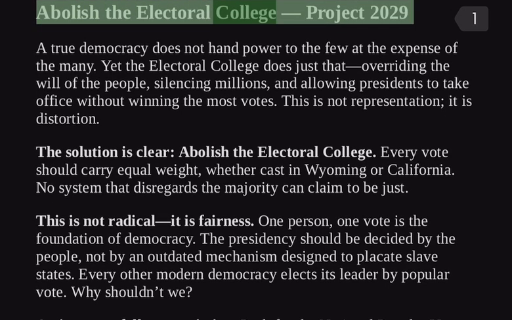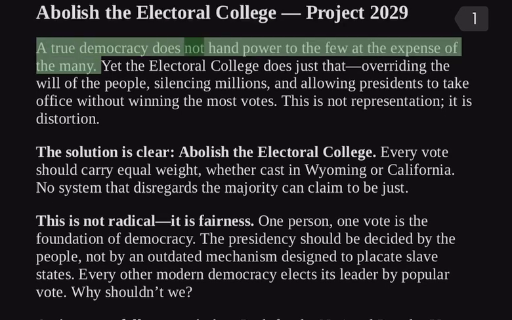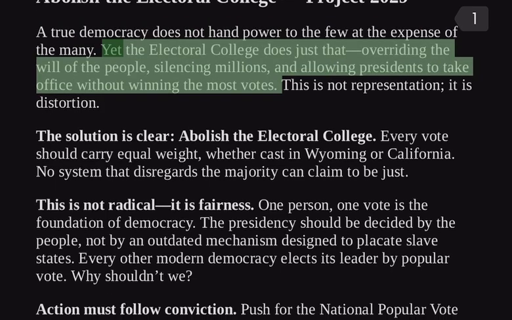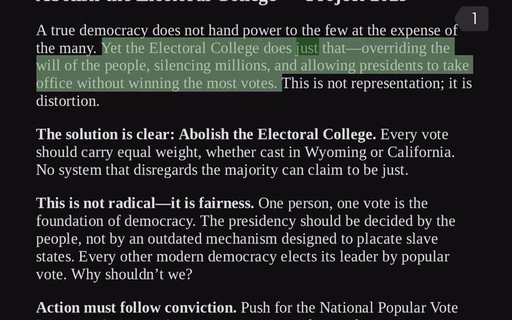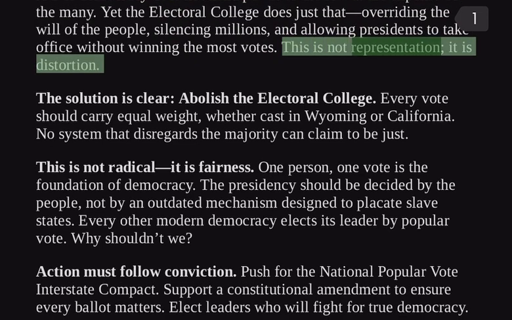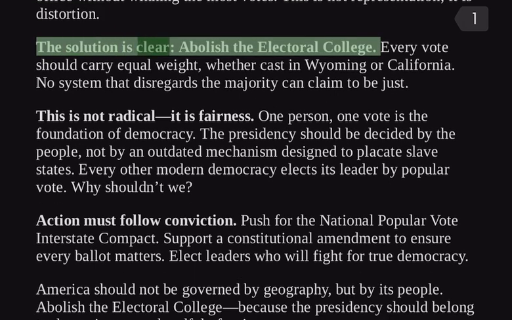Abolish the Electoral College, Project 2029. A true democracy does not hand power to the few at the expense of the many. Yet the Electoral College does just that, overriding the will of the people, silencing millions, and allowing presidents to take office without winning the most votes. This is not representation, it is distortion. The solution is clear: abolish the Electoral College.